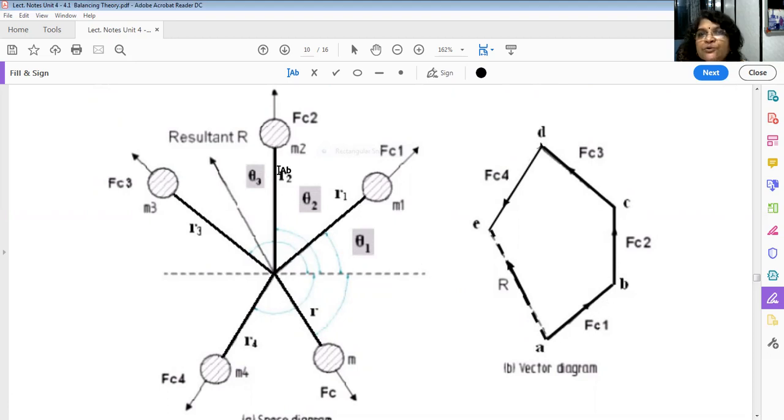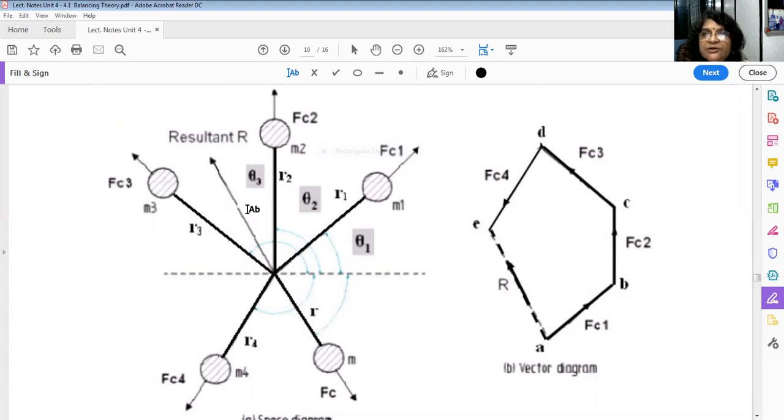Then FC2: you know the magnitude M2 R2 omega square. This represents the magnitude and this represents the direction from B to C, FC2. Similarly, you have drawn FC3, and similarly FC4 in the respective directions. Initially you are at point A, and now you are here. So this much amount of unbalance is there. When you join E to A, that is the resultant. So this R is nothing but the unbalanced force.